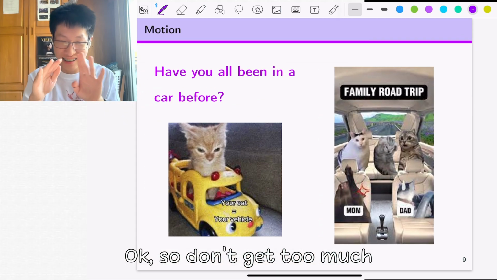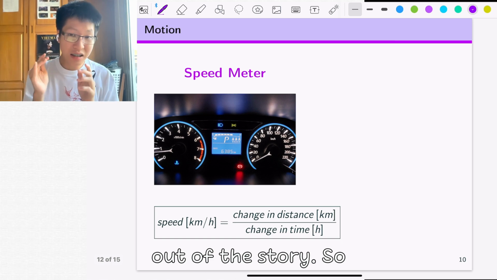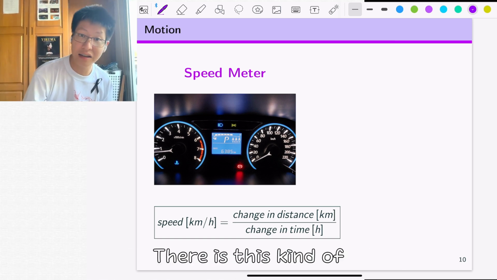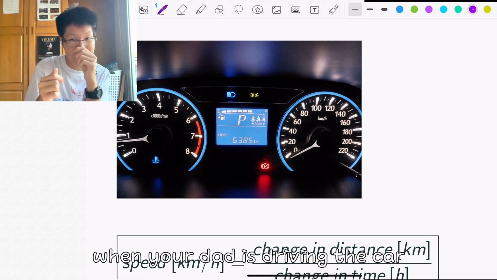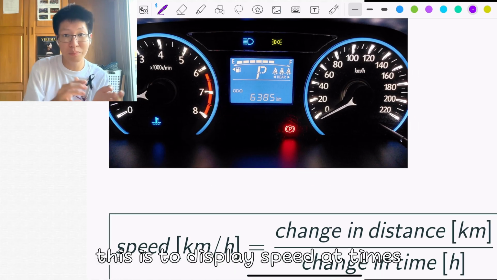Okay, so let's not get too carried away with the story. If you've been in a car before, you would probably know that there's this kind of speed meter, right? When your dad is driving the car, there's this speed meter, and it just displays the speed at that time.